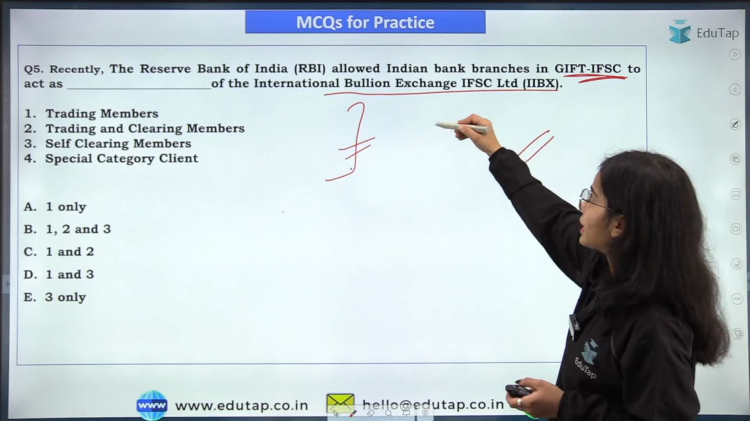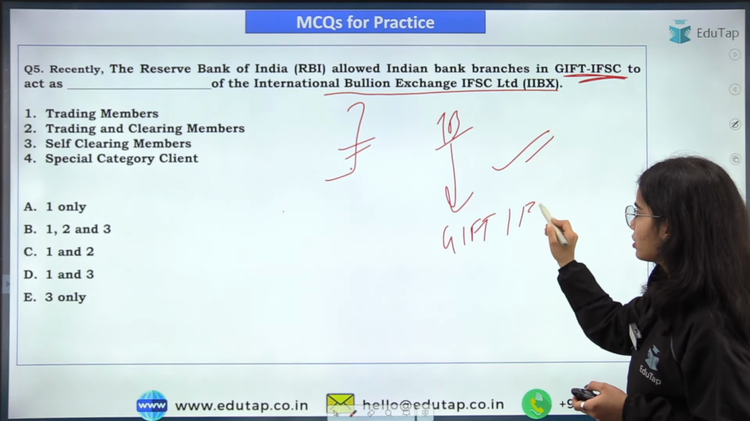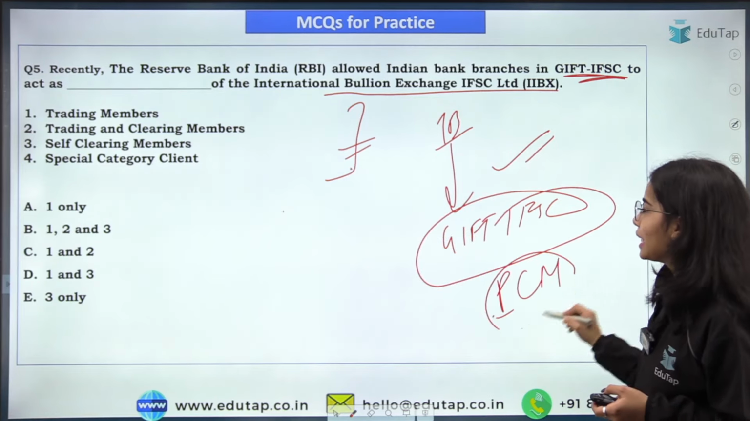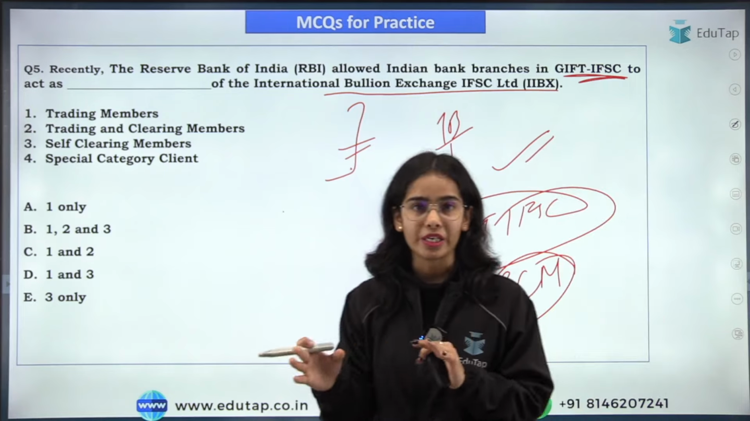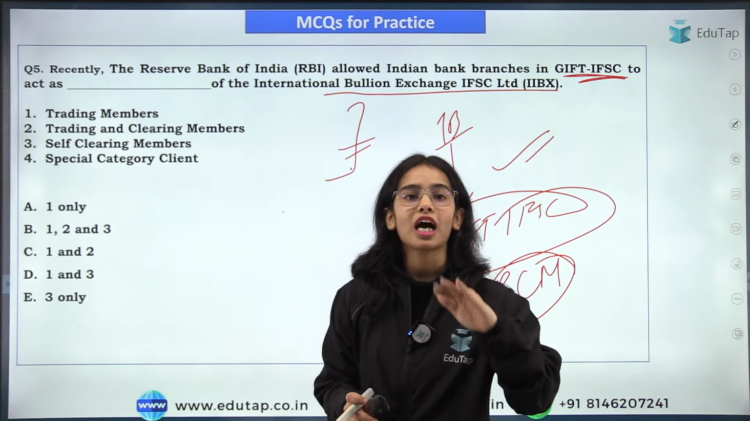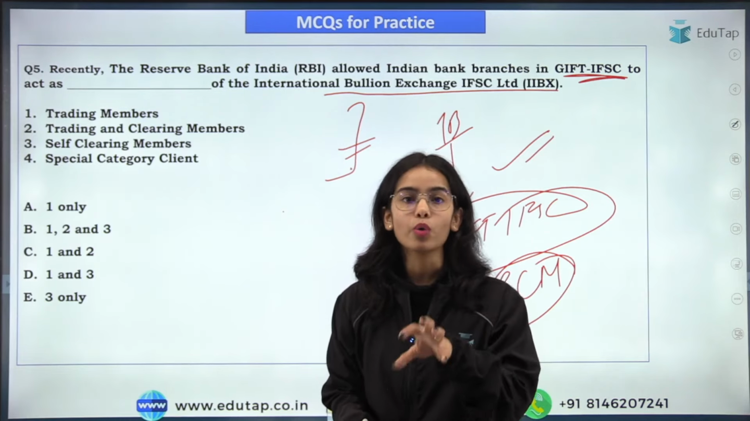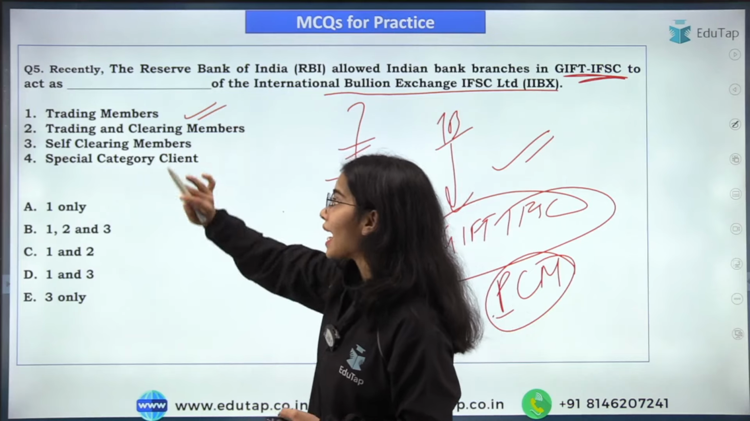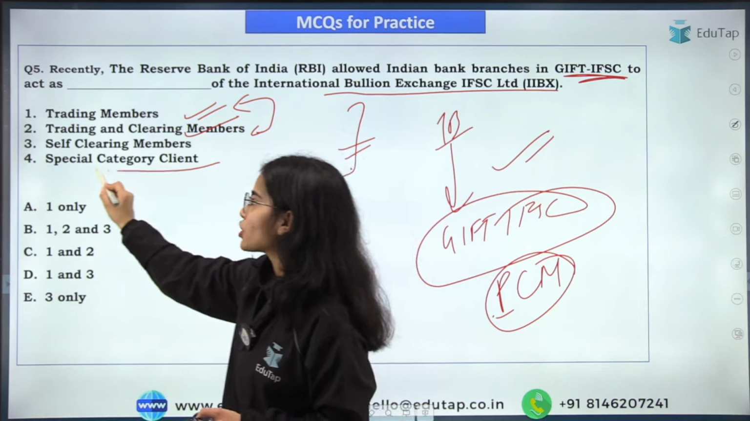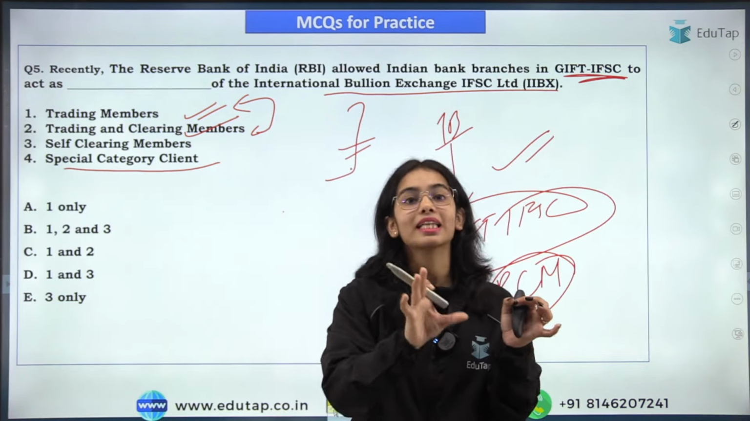So the Indian banks that have branches in the GIFT IFSC were only allowed to work as the professional clearing member in the GIFT IFSC in the IIBX. But now they have been allowed, the Indian bank branches in the GIFT IFSC. The RBI has recently released a notification, a press release. Now they have been allowed to work as a trading member and trading and clearing member. So these are allowed to them. For the special category client, there is a special mention, there is a special criteria that has to be followed.